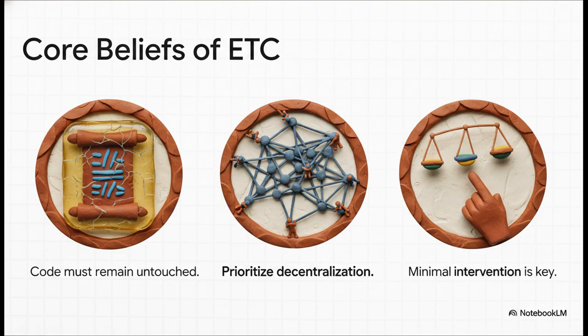And these beliefs, they're really the bedrock of ETC. First, the code is sacred. It must remain untouched. Second, decentralization has to be absolute. That means no single group can just decide to reverse transactions. And third, human interference? Yeah, that's kept to the barest of bare minimums. It's all about the machine.